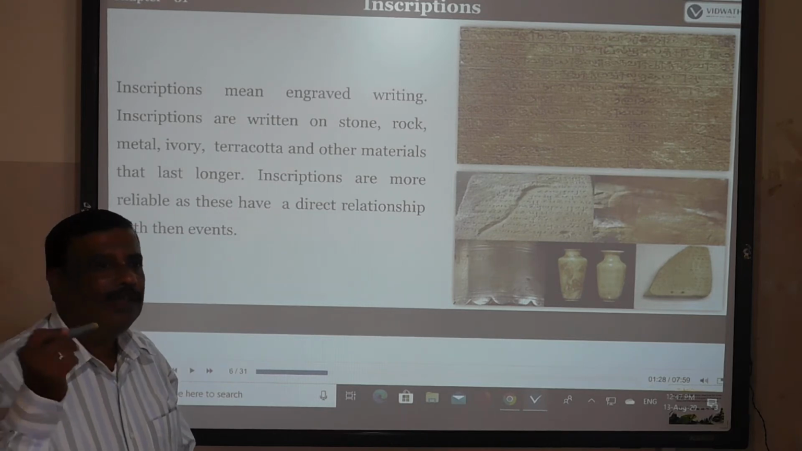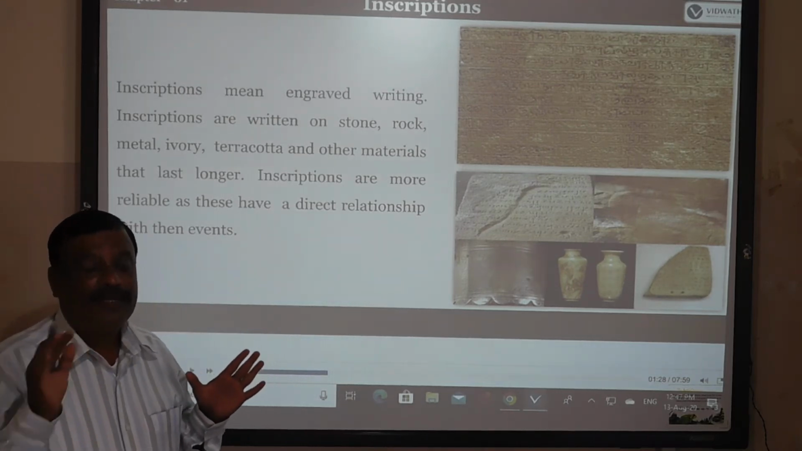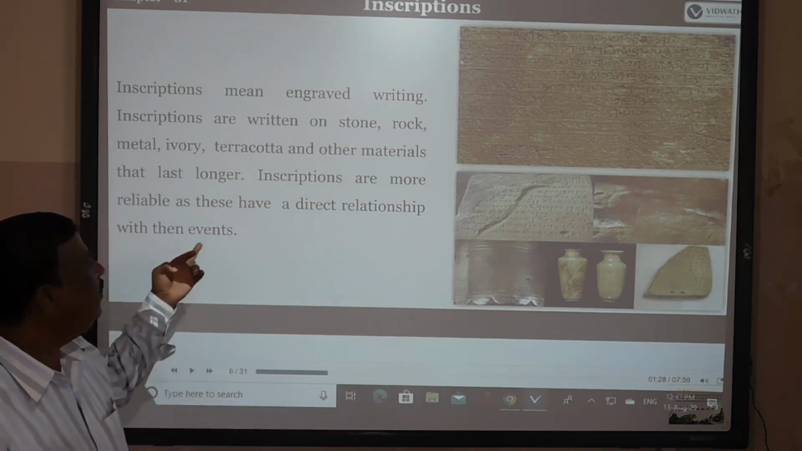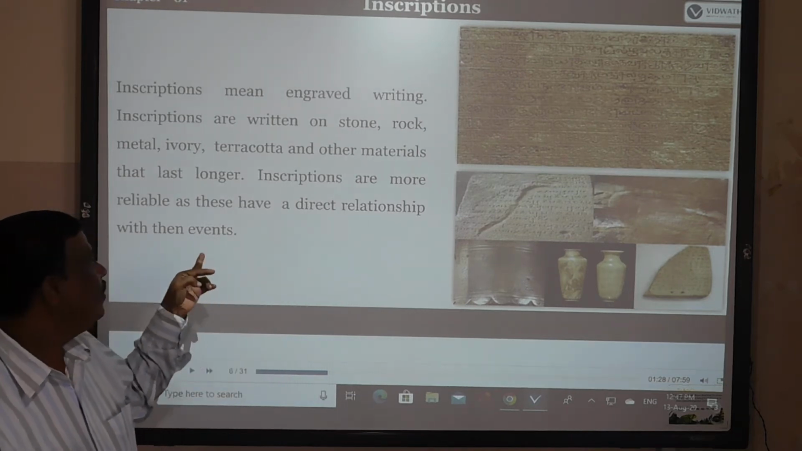So there is writing on some metals. So these are all very reliable for historians to write down exact events. They have a direct relationship with the events.